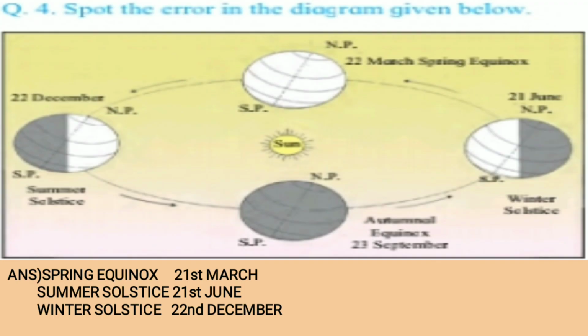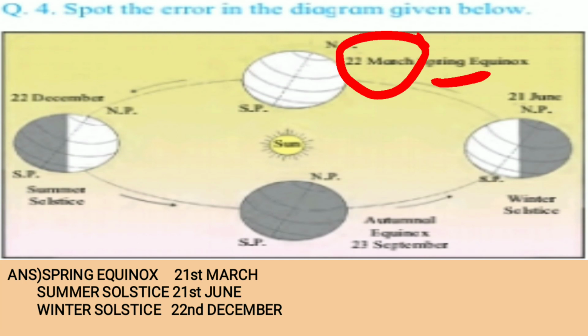Now this question is in your textbook, and the diagram which I have put here is from your textbook. Spot the error in the diagram given below. So you can actually see what is the error over here. So where can you see the spring equinox? See, I'll just use a pen here. Spring equinox. What is the date given here? 22nd March. But actually the date is 21st March. So that you can make a correction.